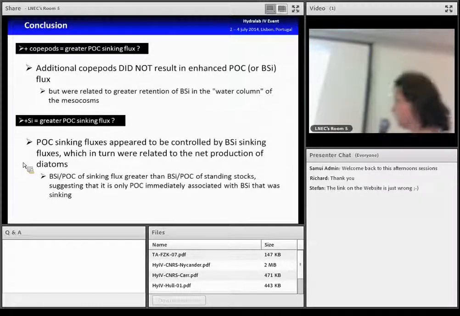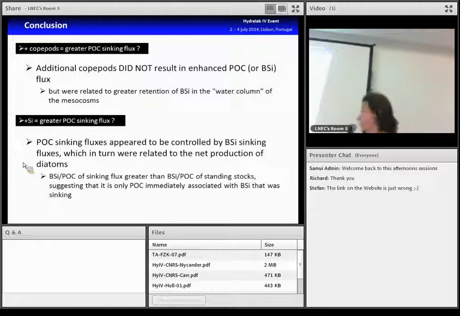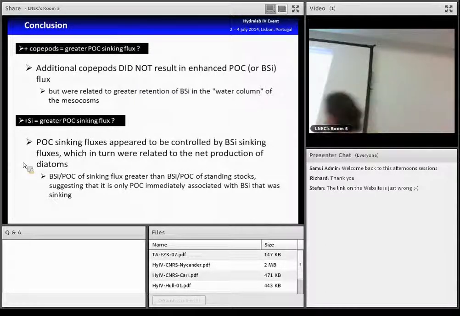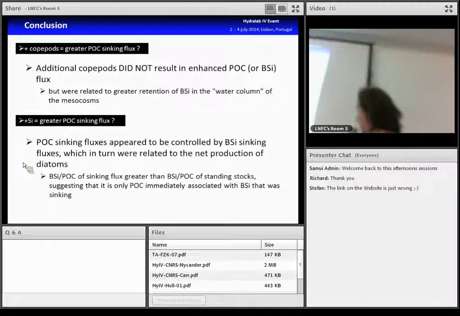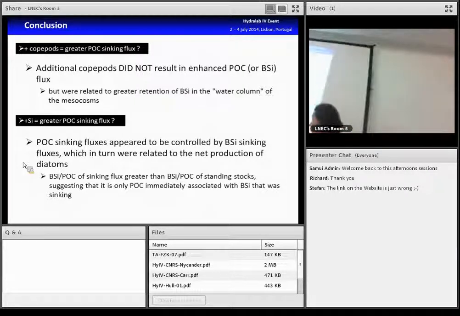And we observe also that when we compare the ratio of silica to particulate organic carbon in the sinking flux and in the standing stock in the first 5 meters of the mesocosms, it is greater in the sinking flux. That suggests that the particulate organic carbon that is exported is associated with diatoms. Thank you for your attention.